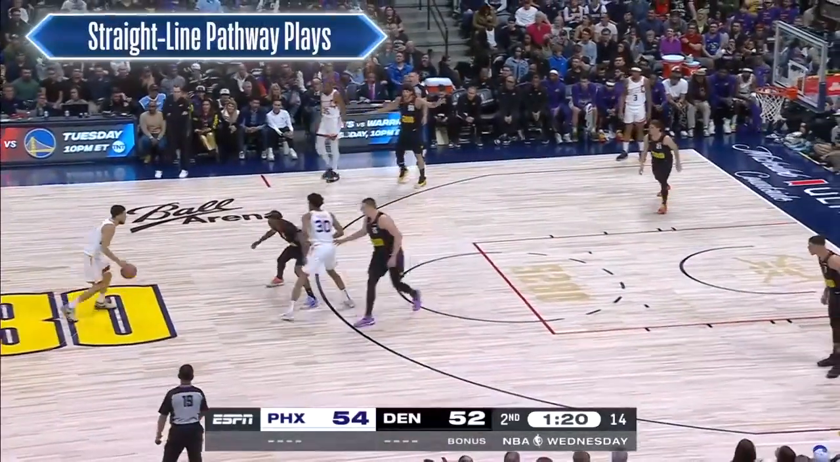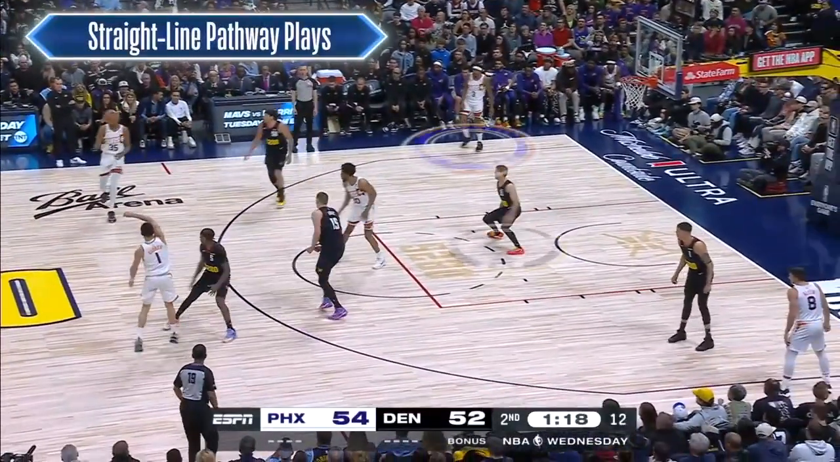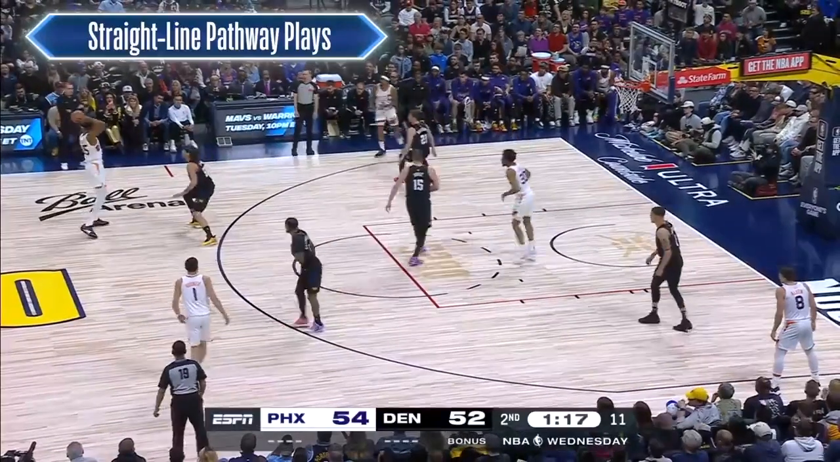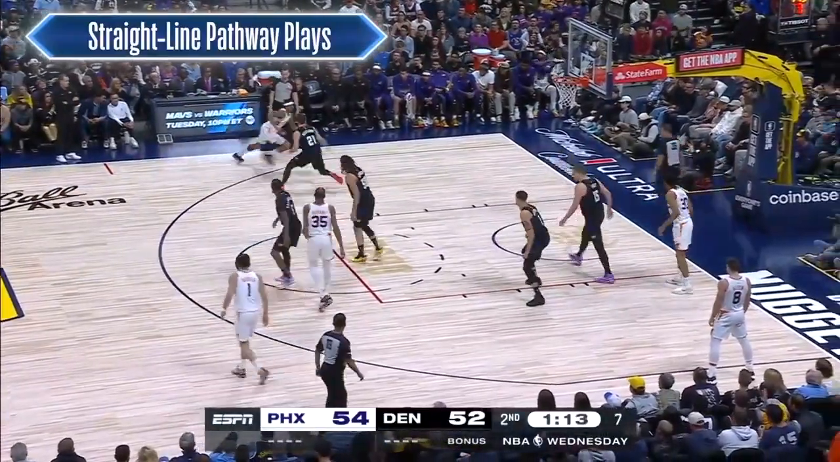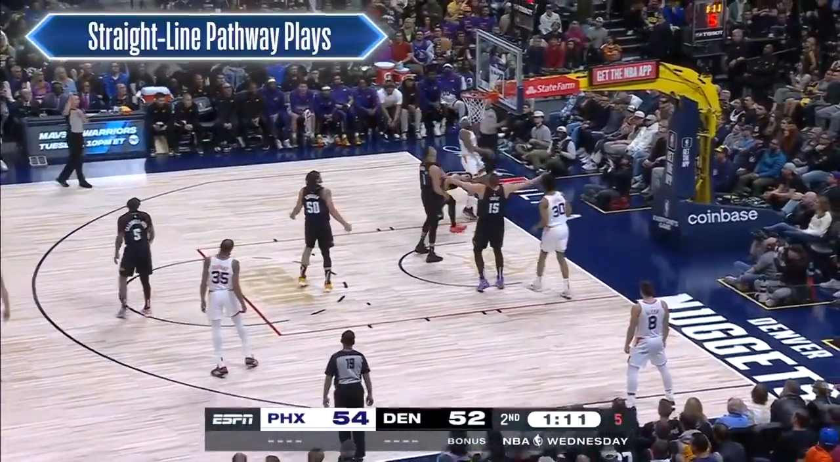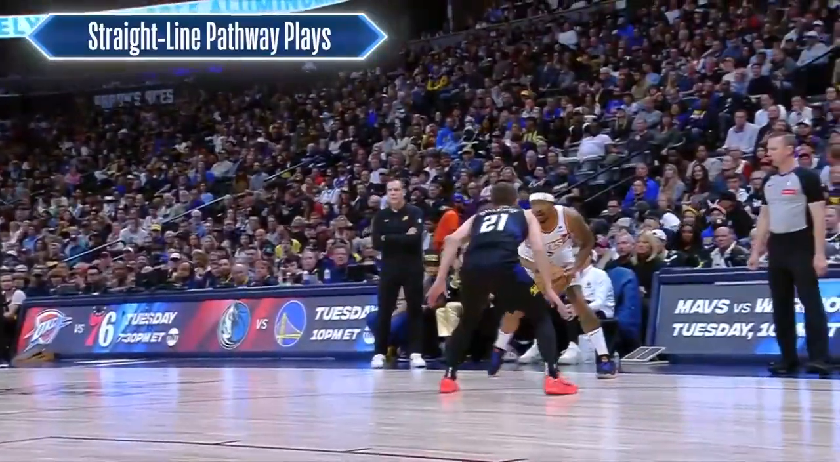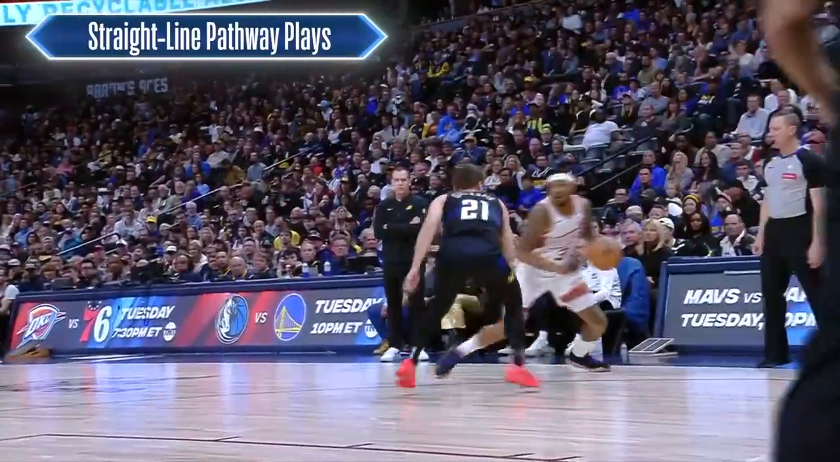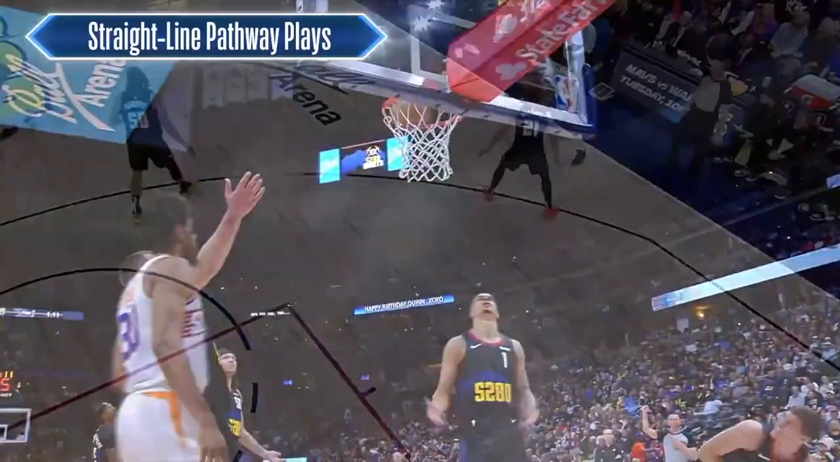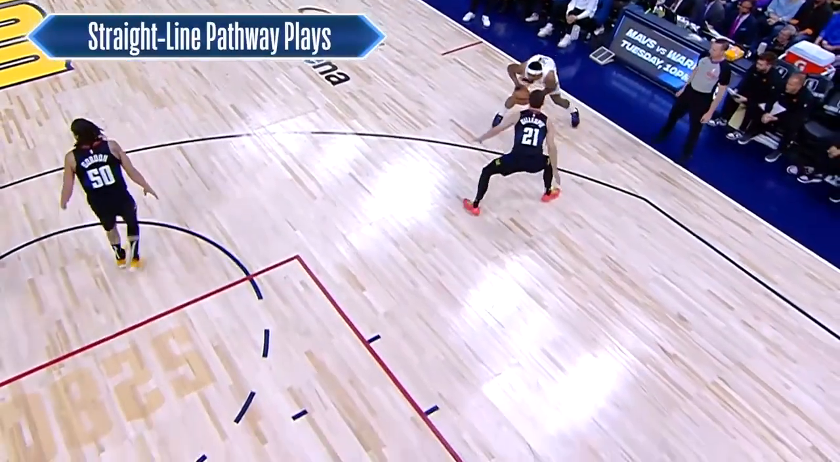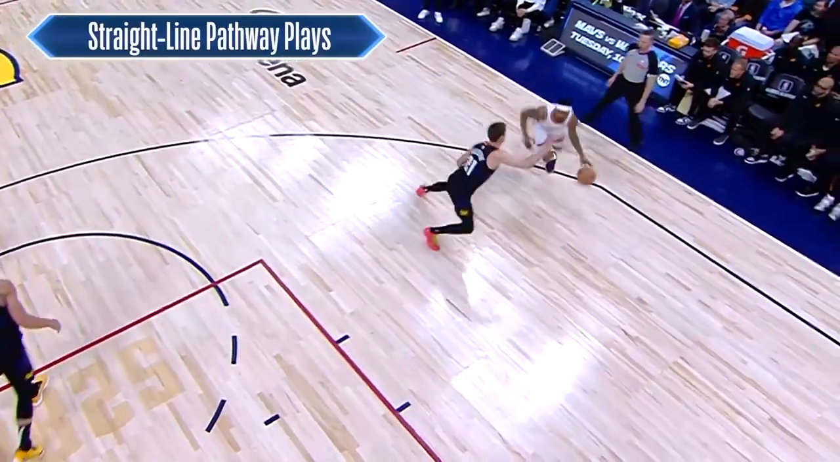The first point of education for the 2024-2025 NBA season is straight line pathway plays. Here, the offensive player, Bradley Beal, establishes a straight line path toward the basket, and the defensive player, Colin Gillespie, moves into Beal's path, and he makes contact that is clearly more than marginal. This contact by Gillespie moves Beal off his path, and the defensive foul was correctly called.